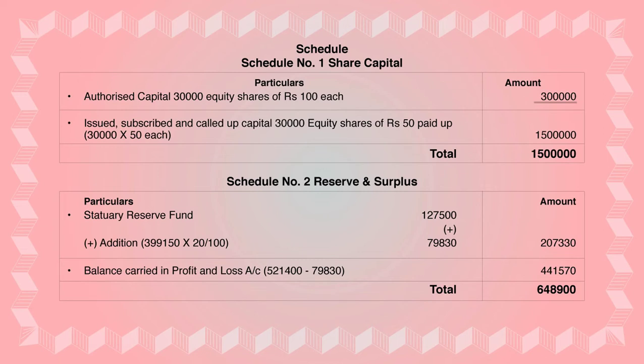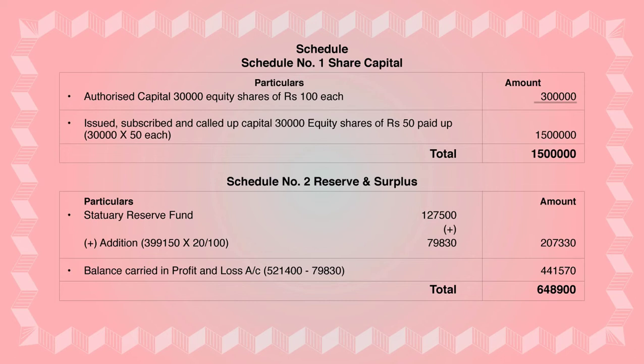So you have to see in the trial balance how much is the authorized or registered share capital. It is given as 30,000 equity shares of rupees 100 each. It is considered to be authorized share capital. That amount from the trial balance will get transferred to schedule number 1, share capital. You can see in schedule number 1, I have written it: 30,000 equity shares of 100 each is considered as 3 lakh in the outer column.